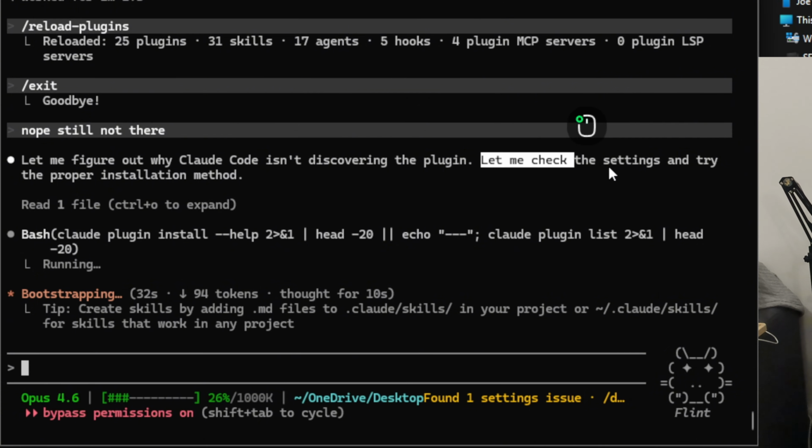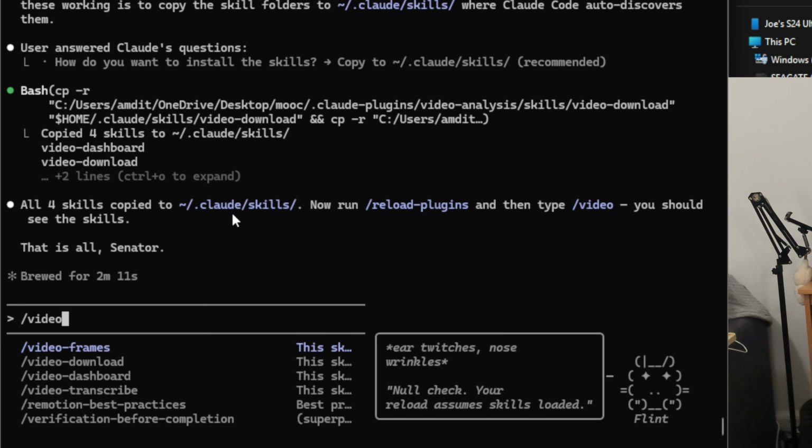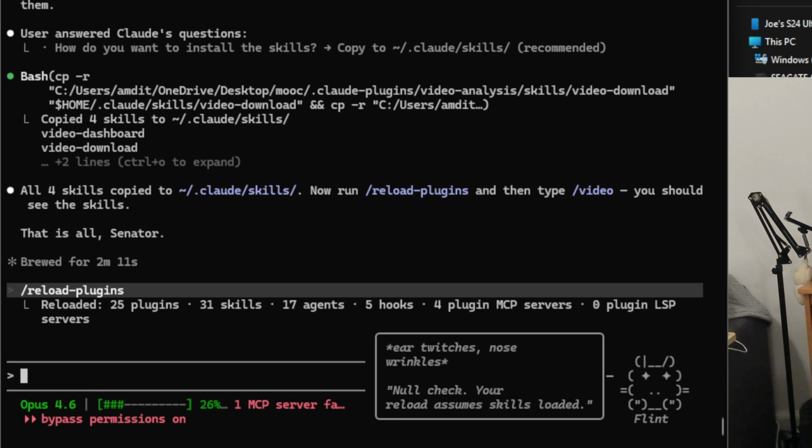I love this. Let me check the settings and try the proper installation method. Oh, that would be great. Wouldn't it be awesome if you just started with the proper installation method? And there we are. It copied them over to the global level. I don't even need to run the reload plugins, but I'm going to do it anyway.